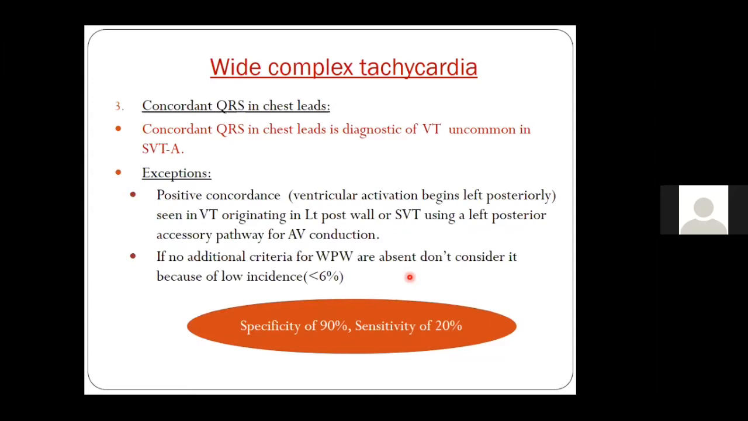A positive concordance means the ventricular activation begins left posteriorly, so the VT is arising from the left posterior wall. Also, if you have even SVT with aberrancy with, rarely, a positive concordance, then you may be dealing with a left posterior accessory pathway. So always remember, if you have a positive or negative concordance, though the chances of VT are very high, the sensitivity of this criterion is very low.